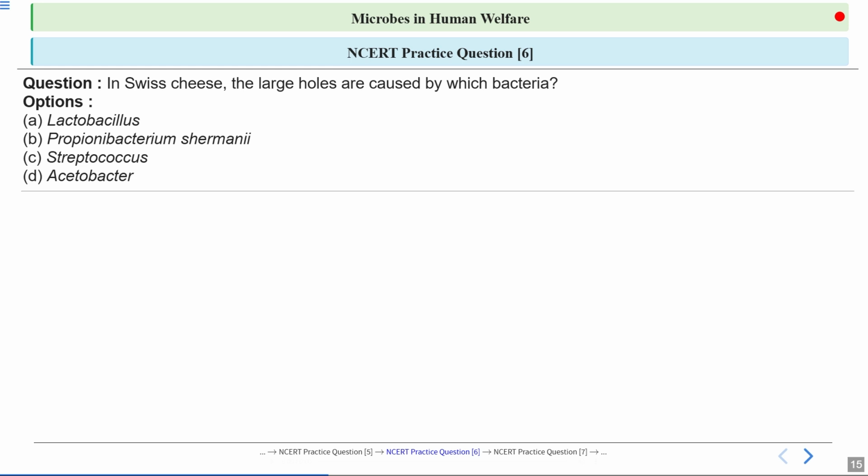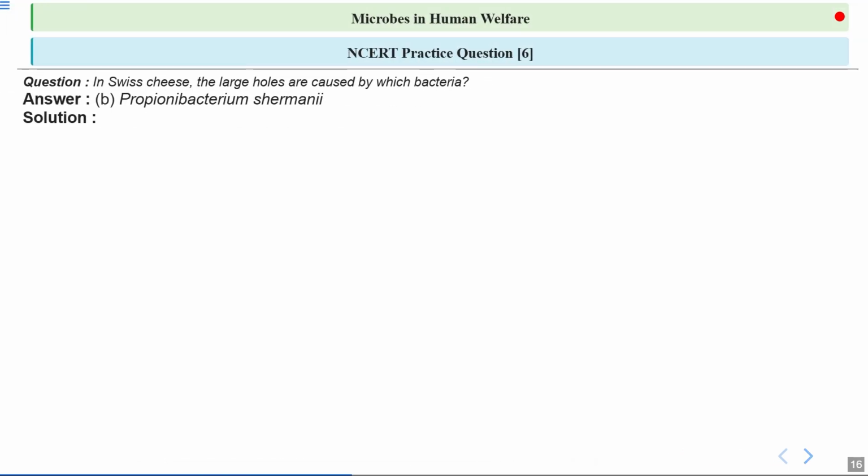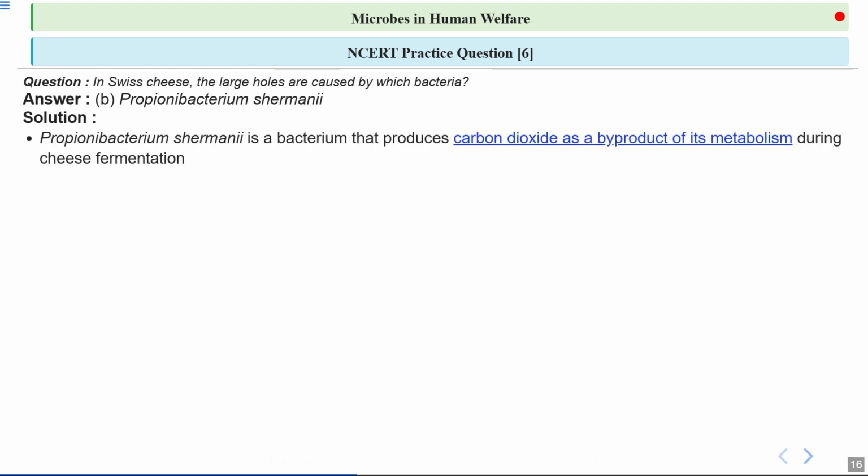Okay, so let's have a look at the answer. Option number B, Propionibacterium shermanii. This is the correct answer. Propionibacterium shermanii produces carbon dioxide as a byproduct of its metabolism during cheese fermentation. So this carbon dioxide is basically produced by the process of fermentation. What is fermentation? It is basically anaerobic respiration, which means oxygen is not being utilized.